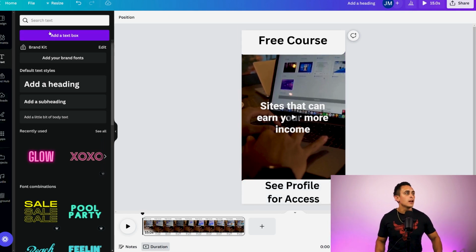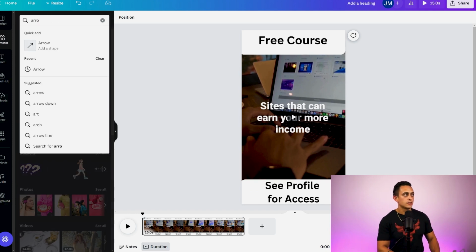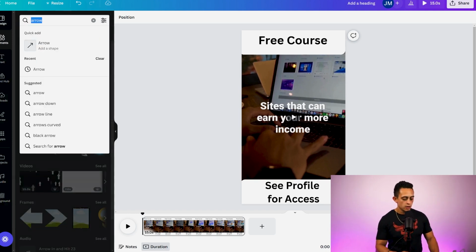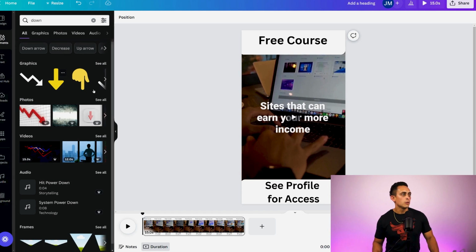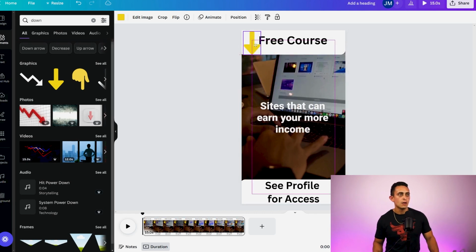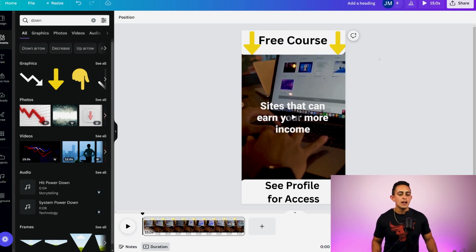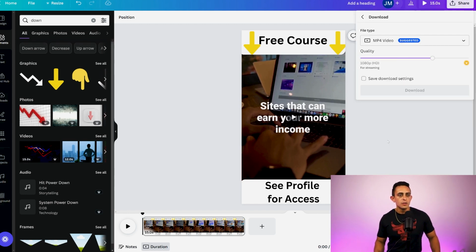Okay, now we can even get more creative. We can go to elements and type in, let's just say an arrow, so we could even put something like these arrows here. That way we could tell people, hey, there's a free course in the bio. You can get creative using Canva. Okay, so now all you have to do is go to share and then download this video.